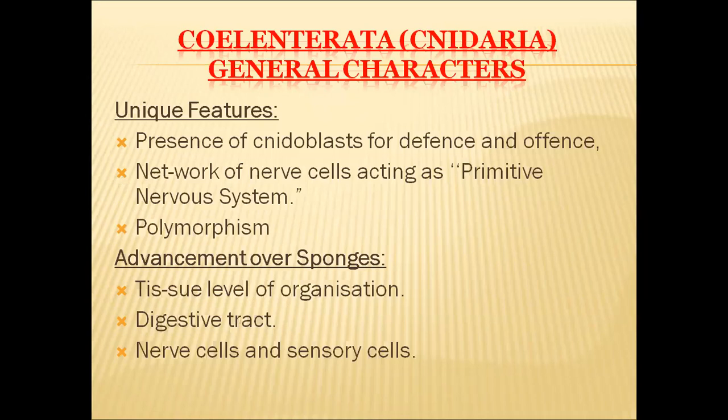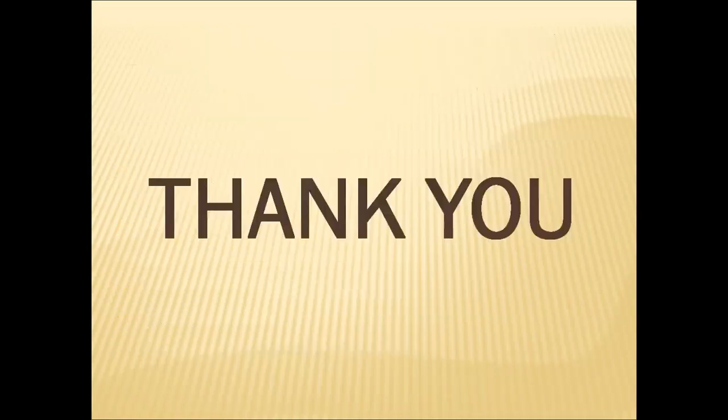We have not seen tissues in sponges, but in these organisms, tissues are present. And a digestive system also is present, even though it is incomplete. It has only one opening. That single opening acts like mouth and anus. So this digestive system also developed for the first time in these organisms. So that is also an advanced feature over sponges. And having nerve cells and sensory cells are also advanced characters over the sponges.